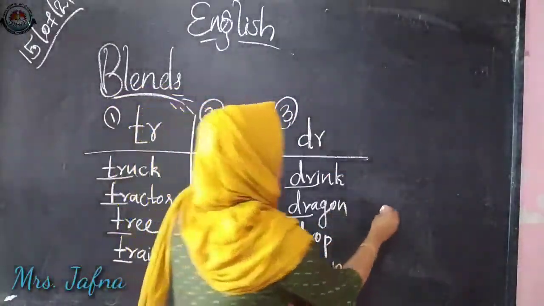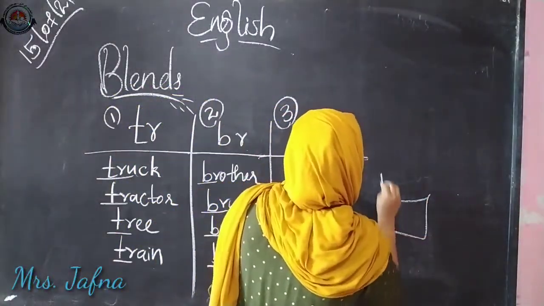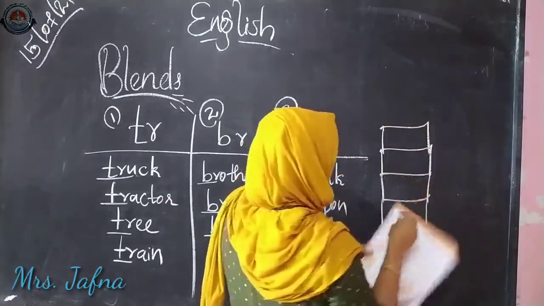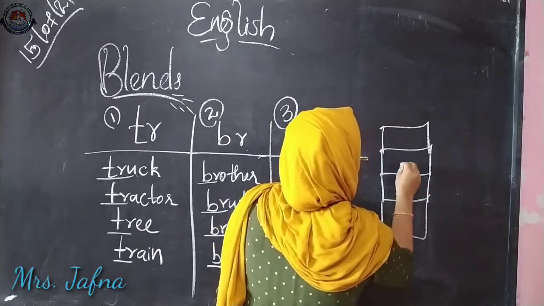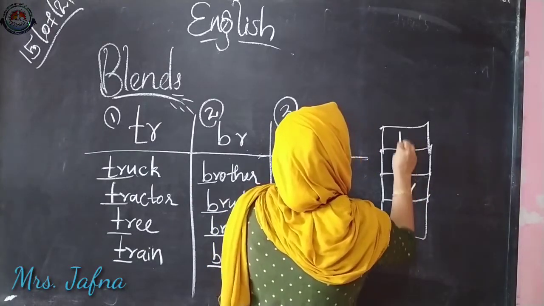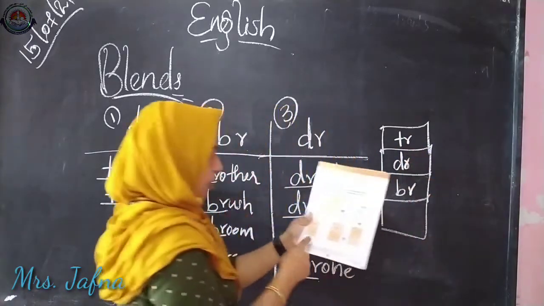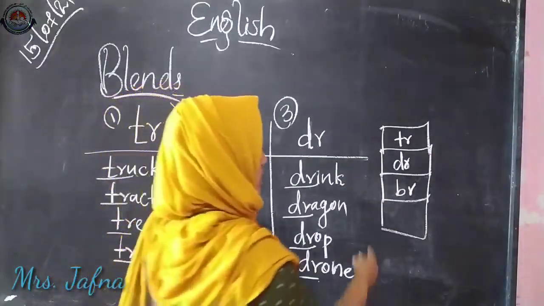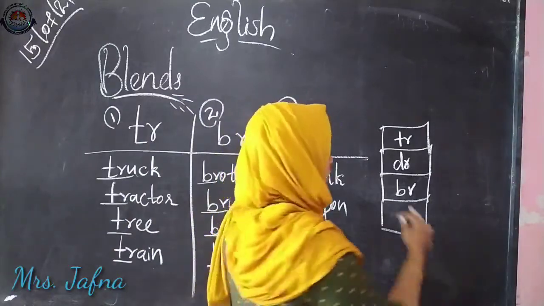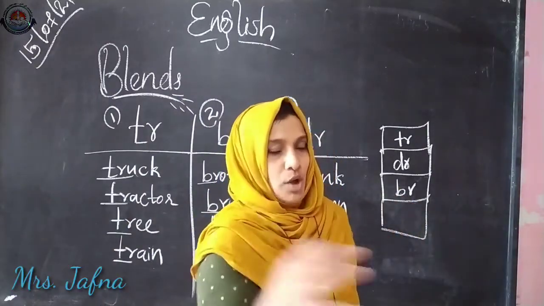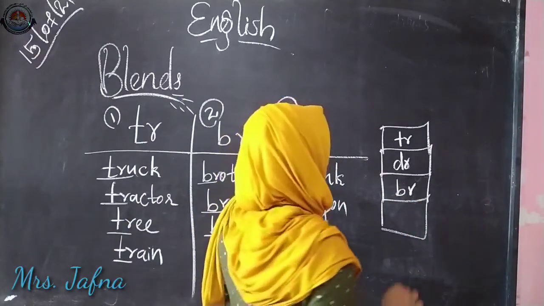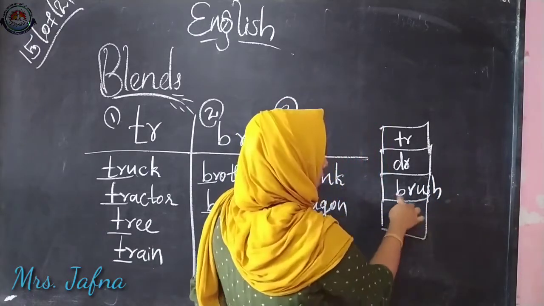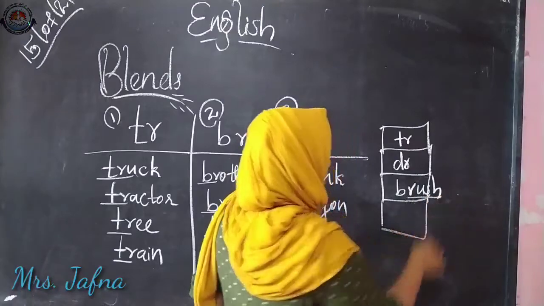So what do you have to do? Here you can see each box is given with a blend. First one is br, then dr and tr. This is how it is given here. You have to find out the words with these blends. If you get the word brush, how can you write it here? You can complete the blend with the remaining letters.